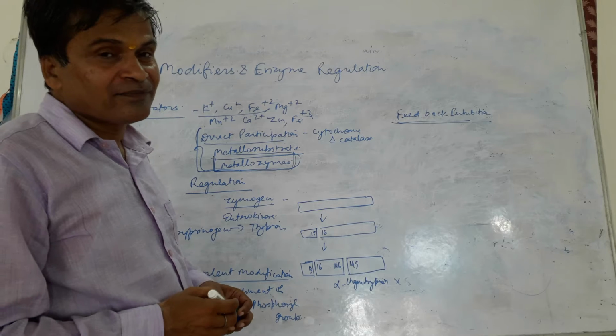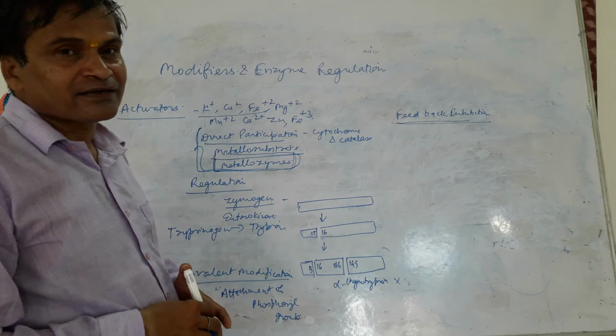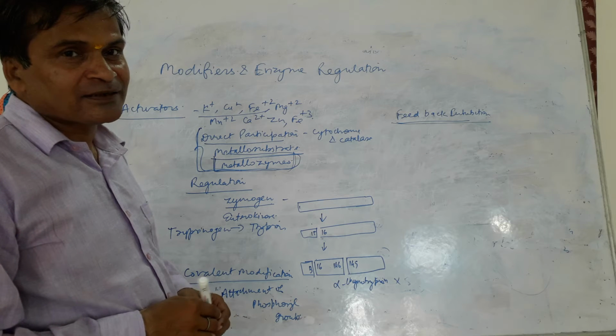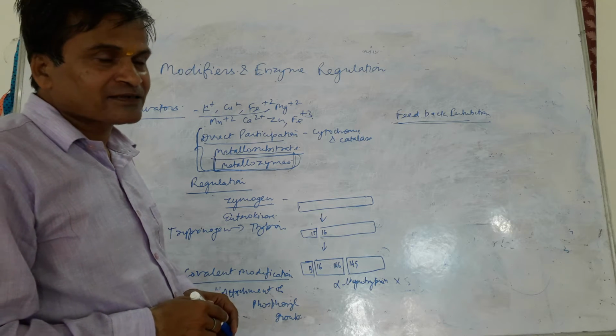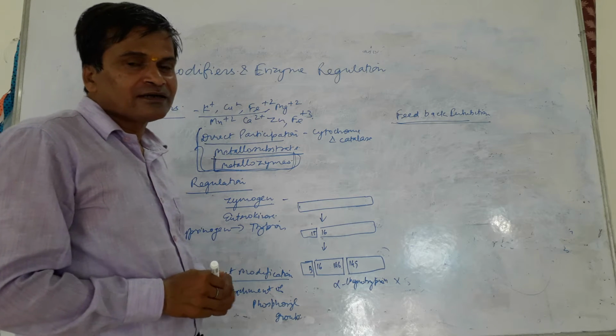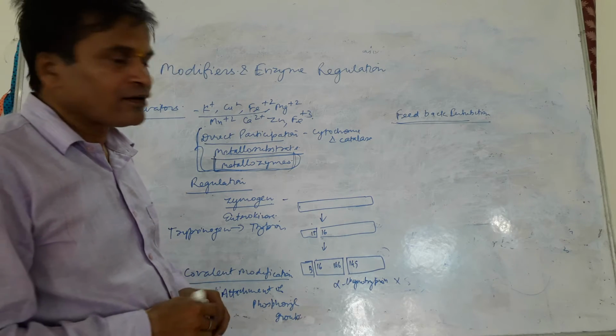There are some heavy metals such as mercury, arsenic, lead. They bind to the active site and depress the activity of the enzymes. So they are the negative modifiers or inhibitors.